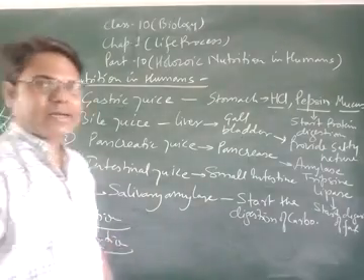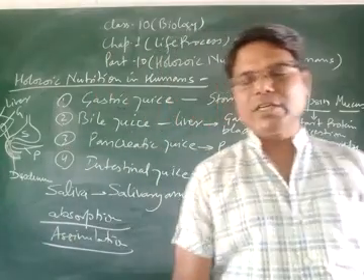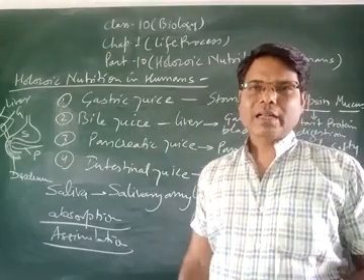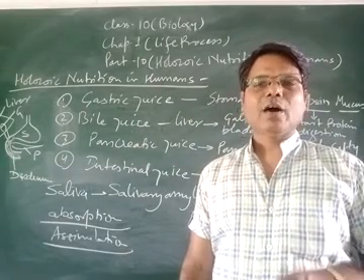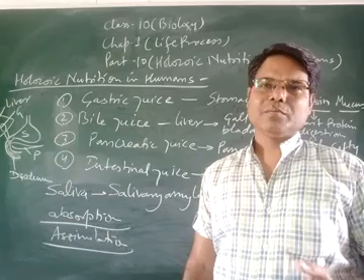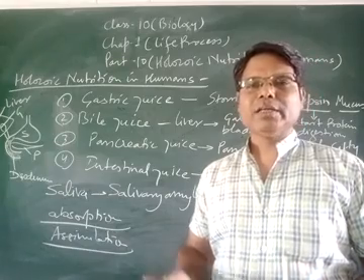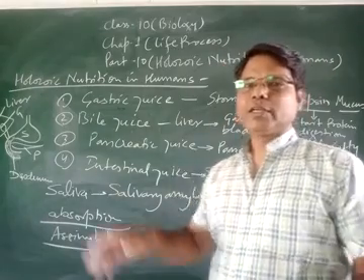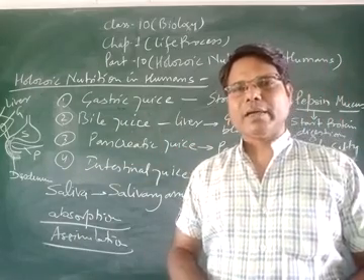And after that, last step, that is the egestion. The rest of the food material which are present in our large intestine are now waste material which must be removed from the body through the egestion. So in this way, holozoic nutrition complete in the human being.